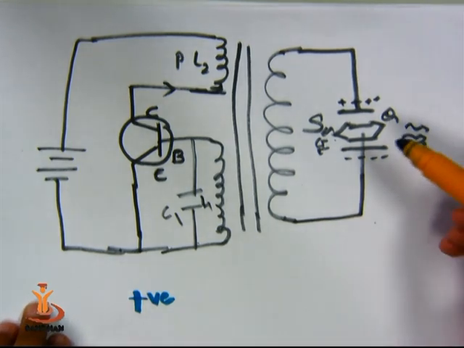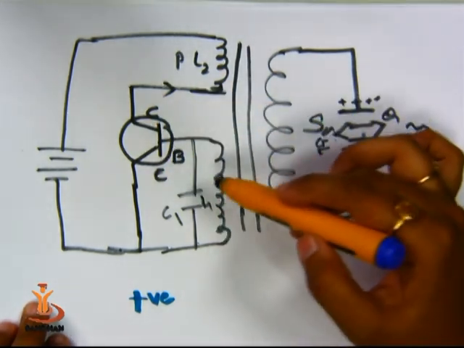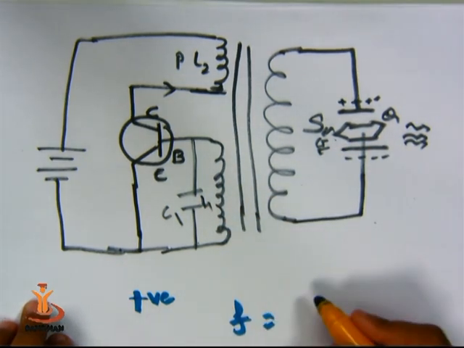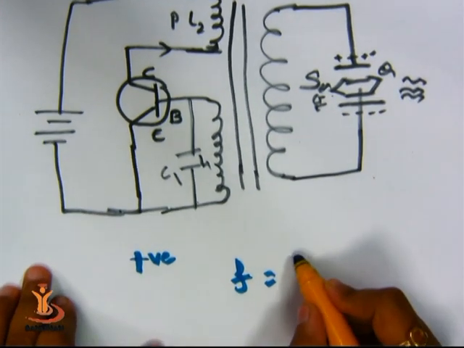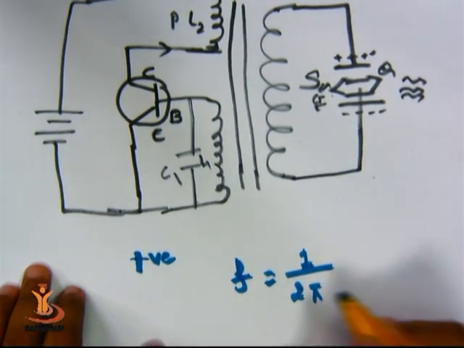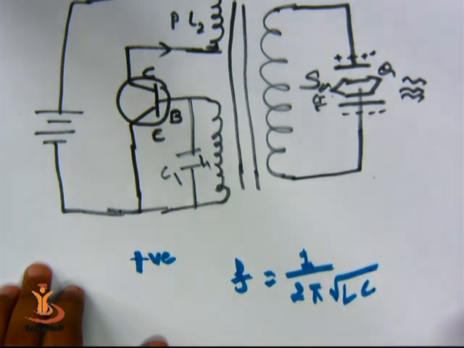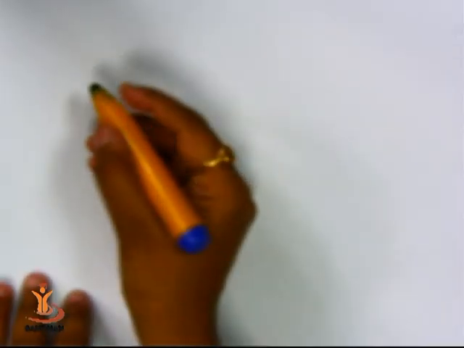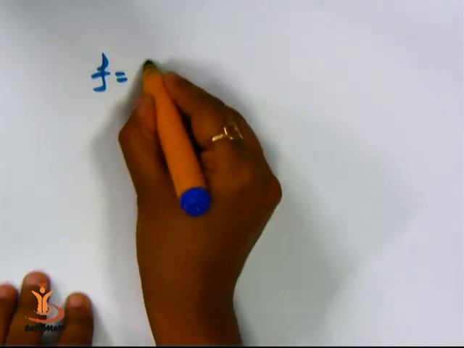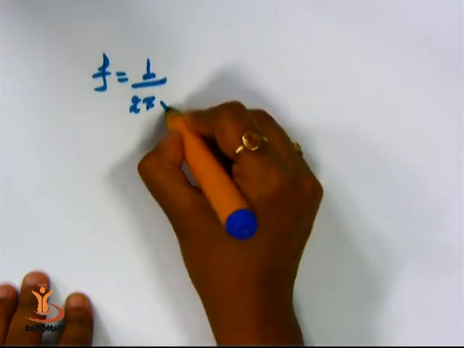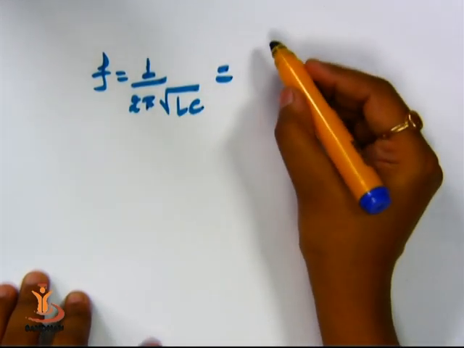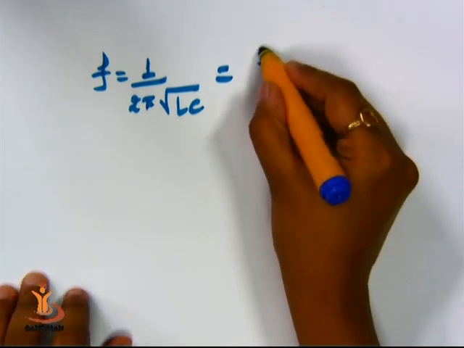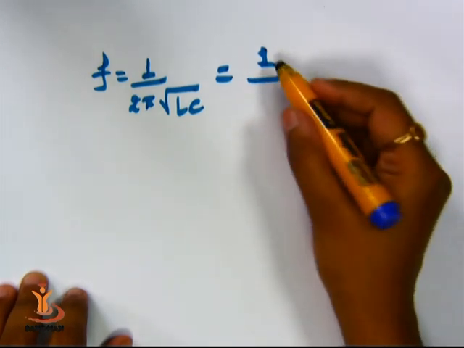You can see that due to the oscillation setup in the LC circuit, there is a frequency which is induced, and that is given by 1 over 2 pi under root of LC. This is actually a well-known frequency equation for LC circuit. So when this frequency, which is the external field frequency, given by 1 over 2 pi under root LC, becomes equal to the quartz crystal's natural frequency, that is for order 1, 1 over